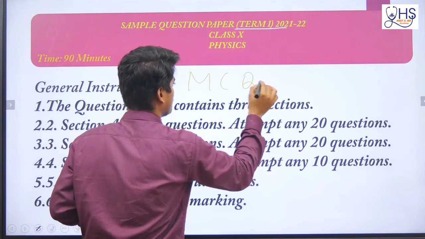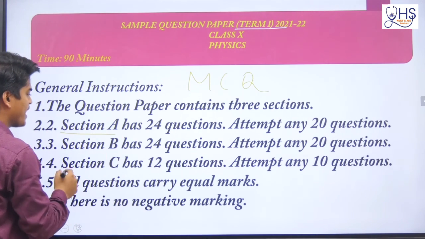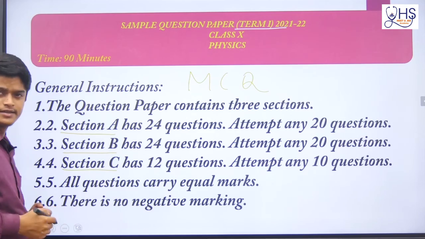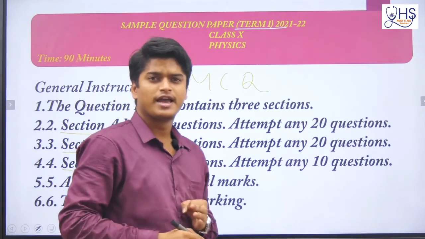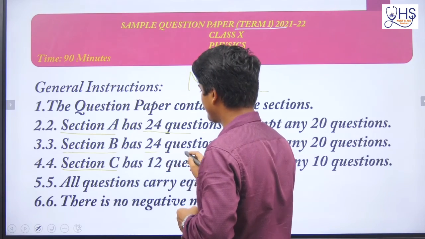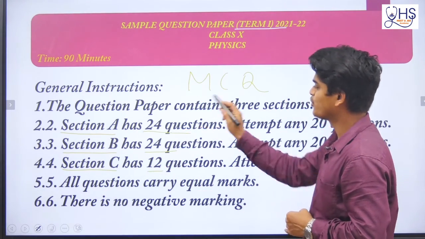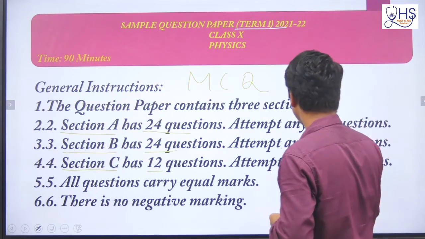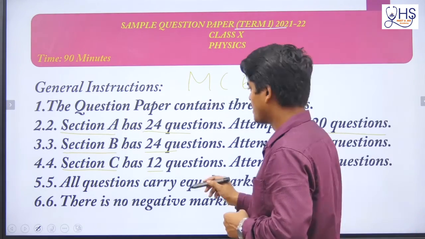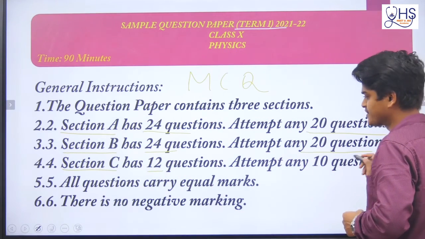You will have sections A, B and C. In the sections you will have 24, 24 and 12 questions. Out of 24 questions in section A, you have to attempt 20 questions only. In section B, out of 24 questions you have to attempt 20 questions only.